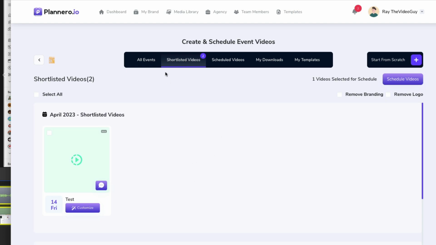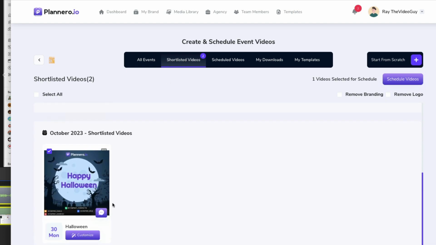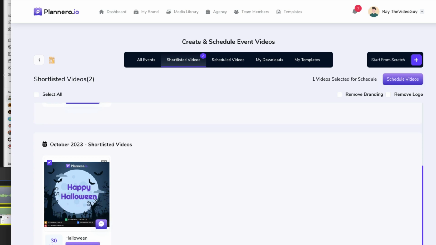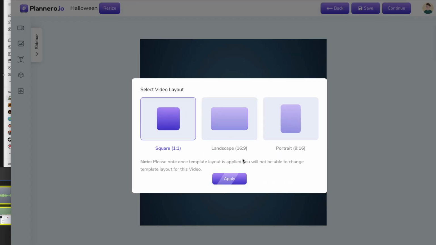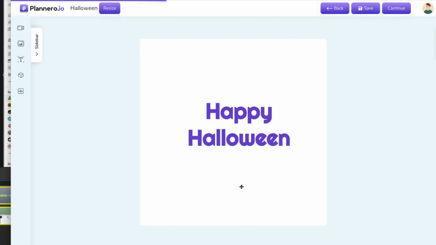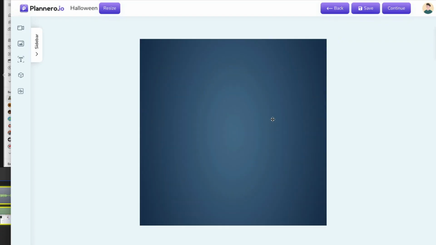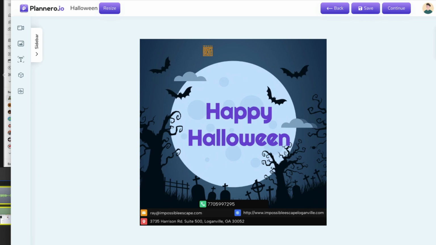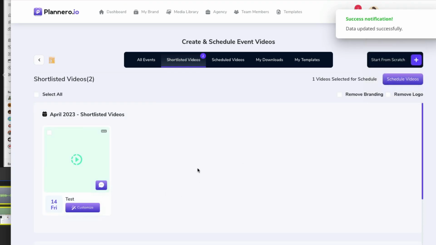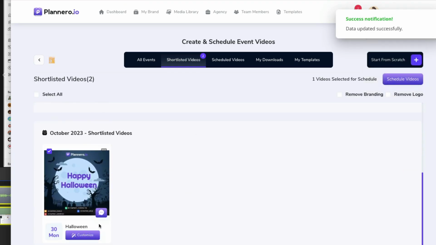Come in here. There's our Halloween. So we can customize that a little bit if we want to. I am not going to customize it right now because there's really no need to. We'll leave it as it is, but you can come in here. You can customize this as much as you want. So if you wanted to change anything, you could. I'm going to leave that the same. I'm going to save that, continue. Okay. And so now, well, what do we want to do? Let's schedule this thing out.